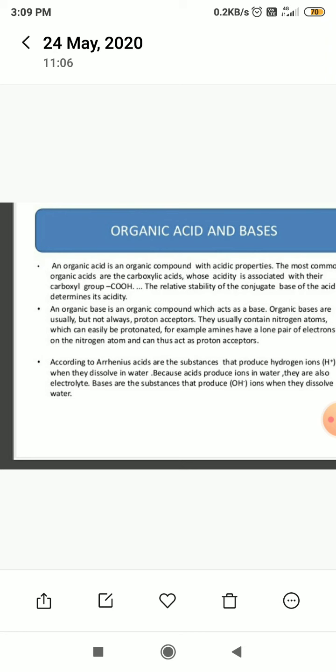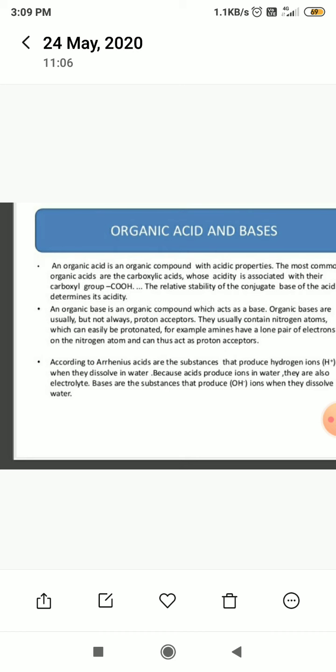An organic base is an organic compound which acts as a base. Organic bases are usually, but not always, proton acceptors. They usually contain nitrogen atoms which can easily be protonated. For example, amines have a lone pair of electrons on the nitrogen atom and can thus act as proton acceptors.